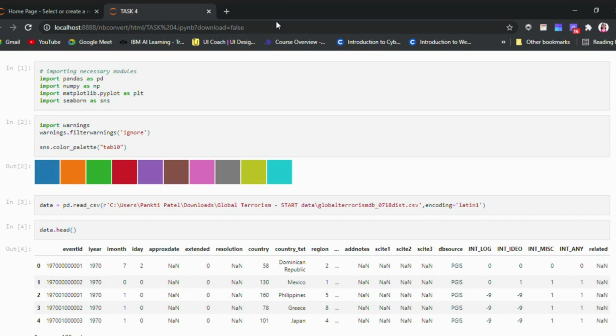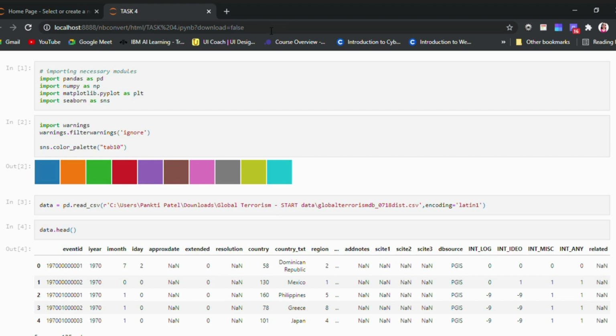Task 4, that is exploratory data analysis regarding terrorism. We have to perform exploratory data analysis on the dataset of global terrorism. As a security defense analyst, that is our position right now, on which we have to calculate the data and analyze. Try to find out hot zones of terrorism, what all security issues and insights we can derive by EDA. We can use any language, that is Python, R, or else.